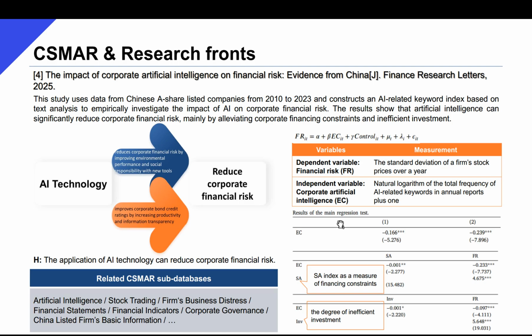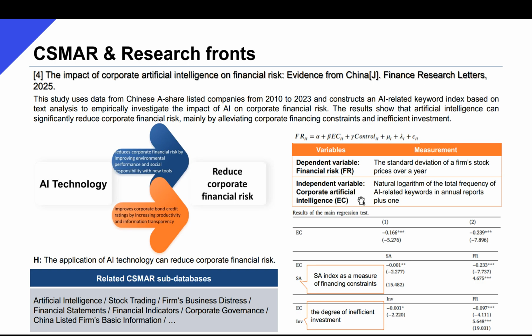Our fourth example studies the impact of artificial intelligence on financial risk. AI technologies can increase firms' productivity, information transparency, and decision making efficiency so as to effectively reduce financial risk. So, the dependent variable of this study is financial risk, measured by the annual standard deviation of stock prices, data for which are available in the subdatabase Stock Trading.